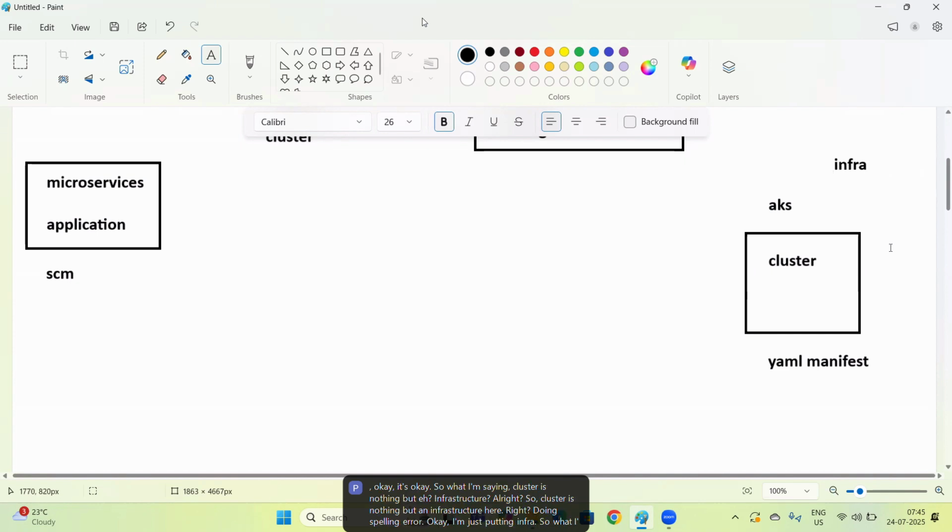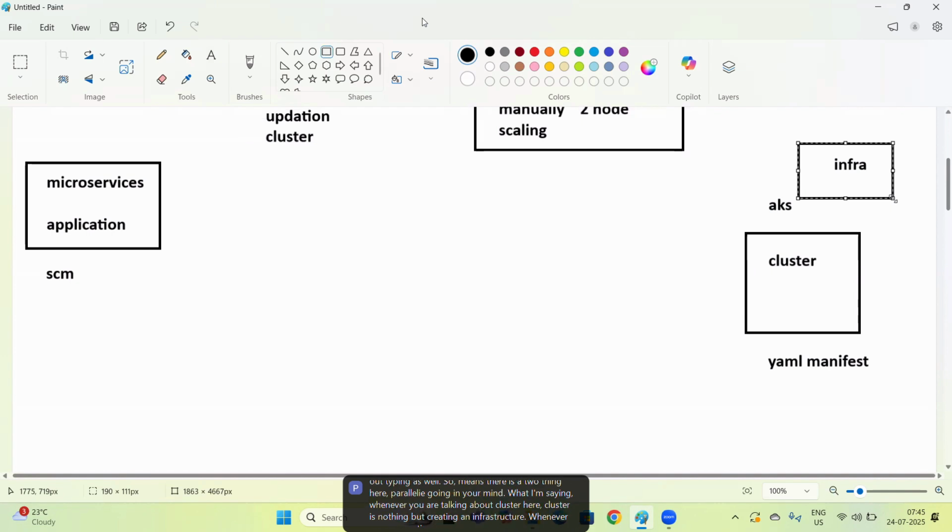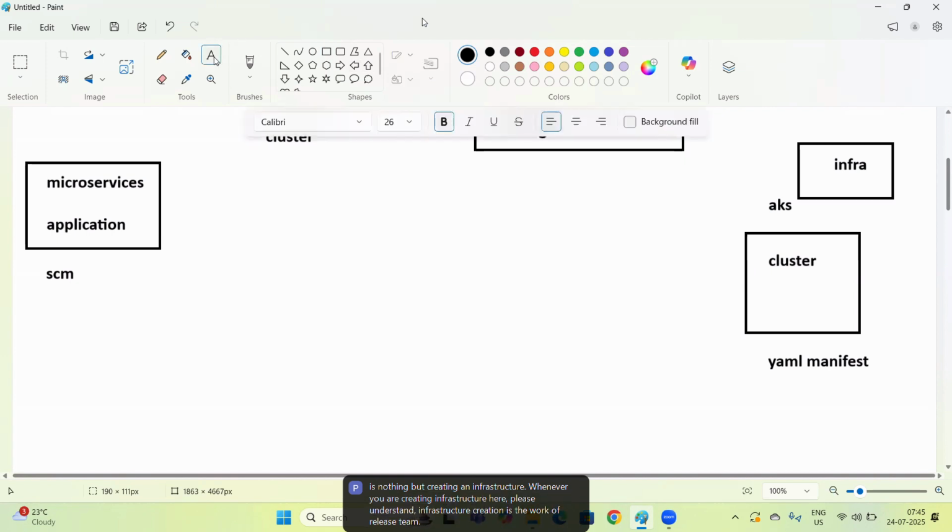So what I'm saying here, whenever you are typing, your mind is thinking in parallel about the topic and about typing as well. Whenever you are talking about a cluster, a cluster is nothing but creating an infrastructure. Please understand, infrastructure creation is the work of the release team. The release team will create the infrastructure here, AKS.